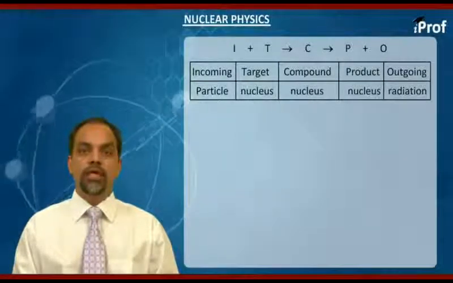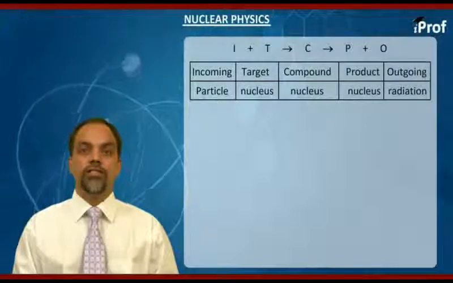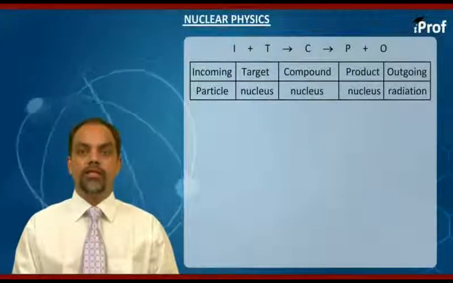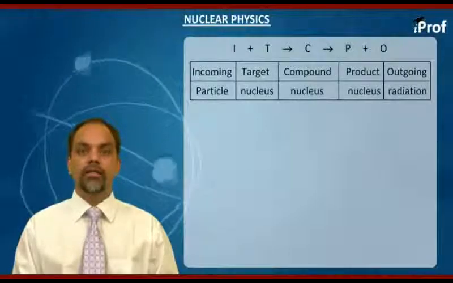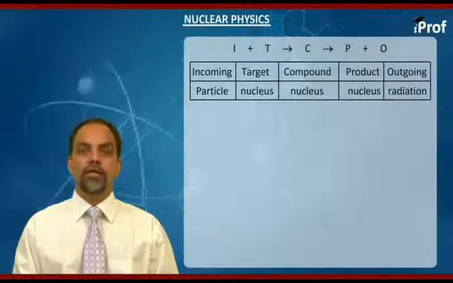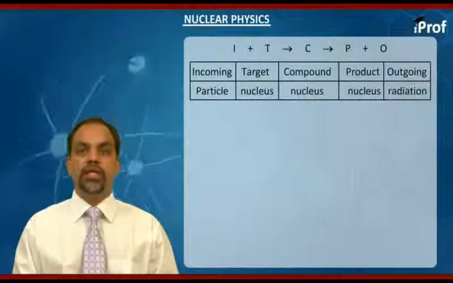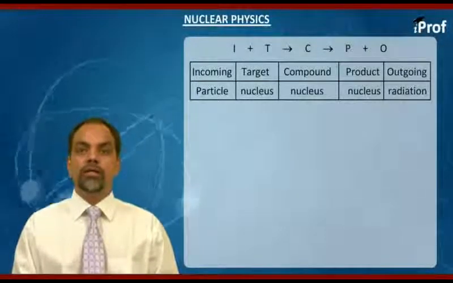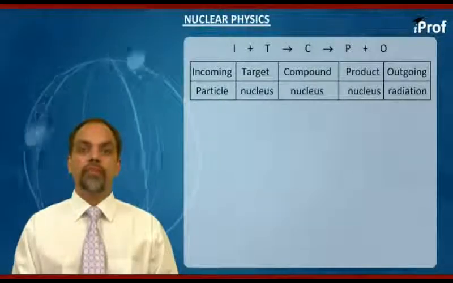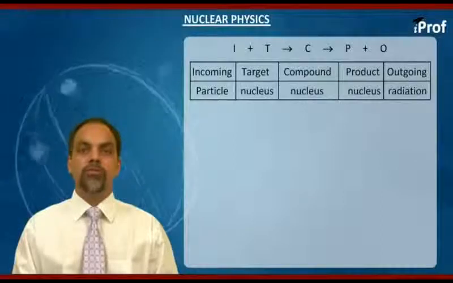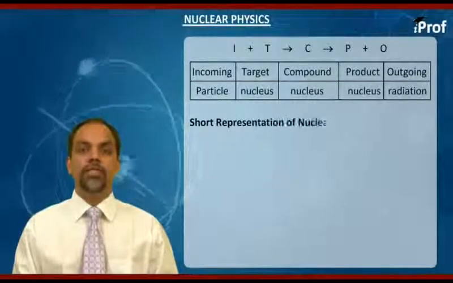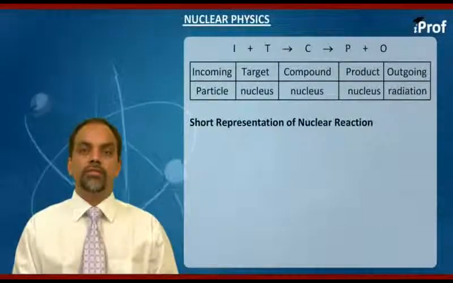Now this nuclear reaction has a very short representation. We write the target nucleus, then we put a bracket, and we write the incoming particle or the incoming radiation I, comma, we write O, that is outgoing particle or the radiation, bracket close, then we have product nucleus. Now this is a short representation of nuclear reaction.